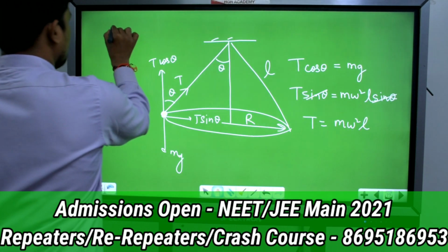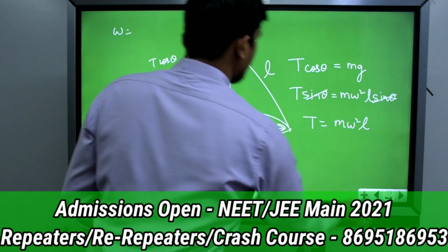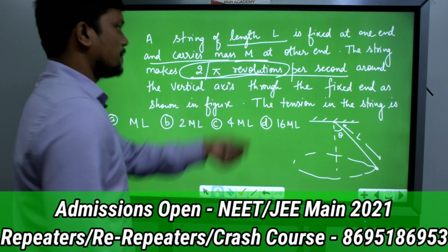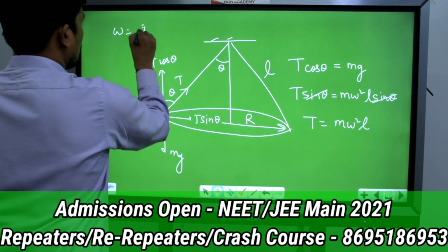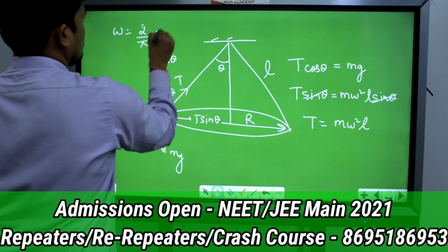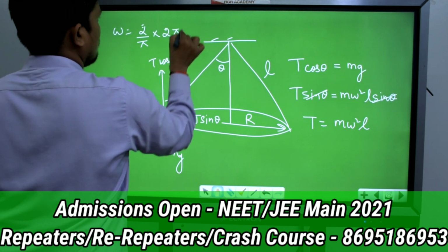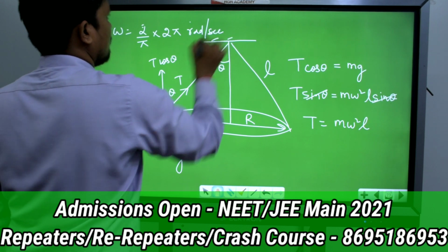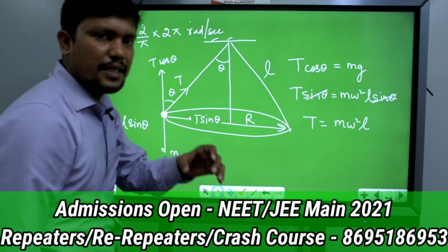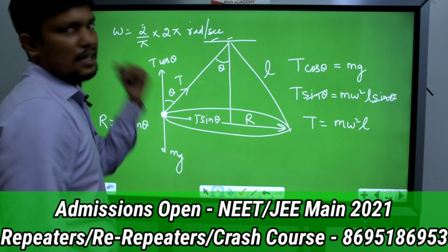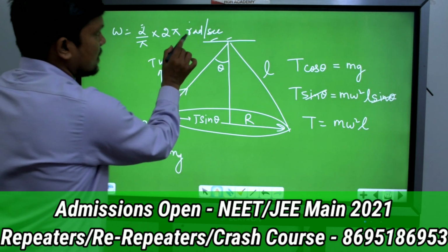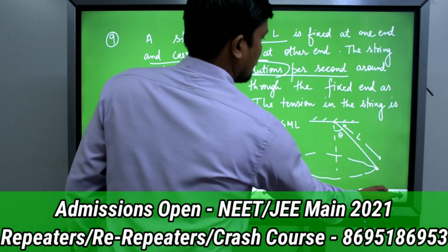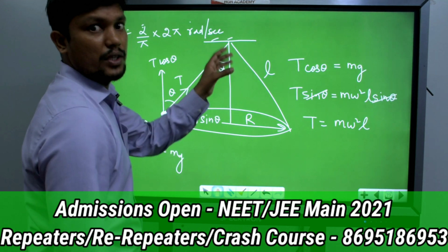Now what is omega? See what they have given: 2 by pi revolutions per second. It means in one revolution the angle is 2 pi, so radians per second. Whenever frequency is given, just multiply that by 2 pi to get the angular velocity. And just check the time, whether it is given per second or per minute. If it is given per minute, then we have to divide by 60 also.